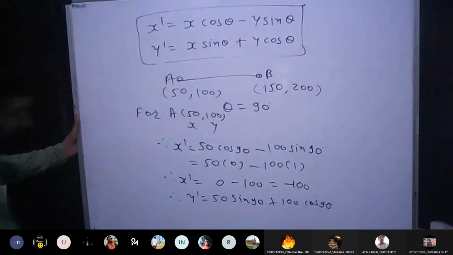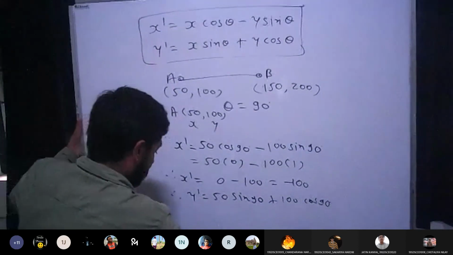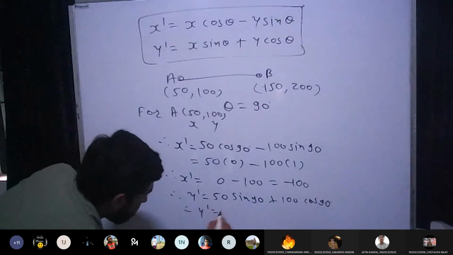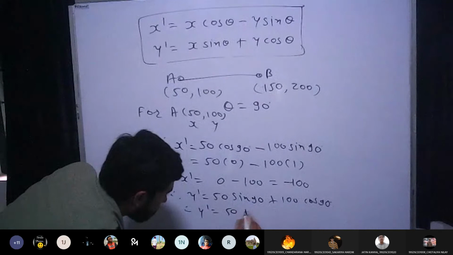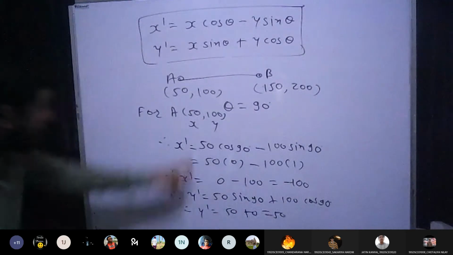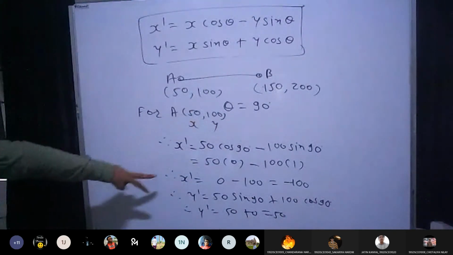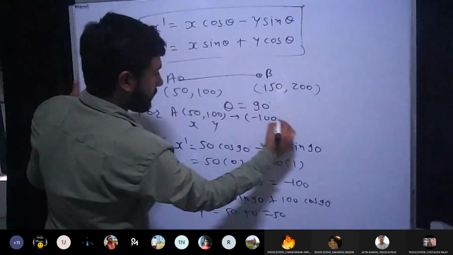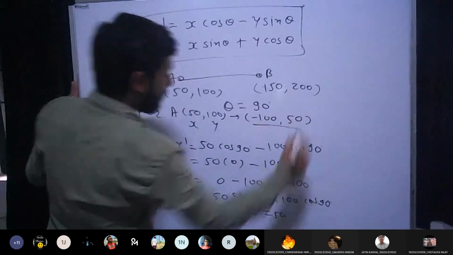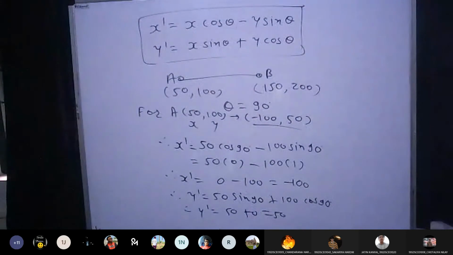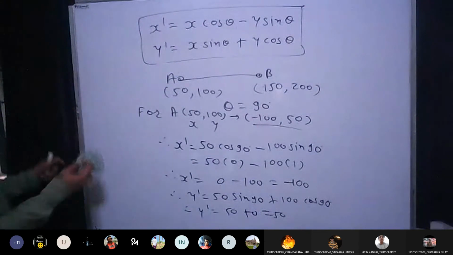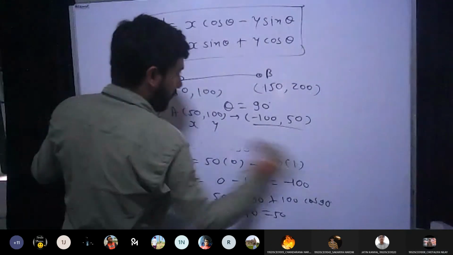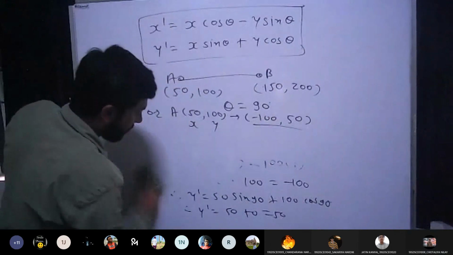Now this board is going to move. So what is the value of y dash? 50 into sin 90, which is 50, plus 0. So the answer is 50. For the point 50, 100, I have got the new point minus 100, 50. These are the new coordinates after rotation. Are you getting this? Yes, sir. Same thing you can do for the second point. Let's do it.